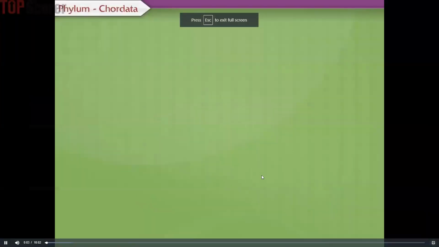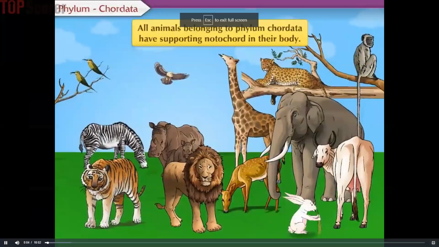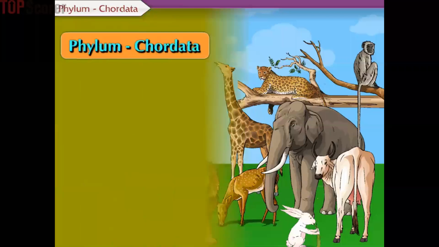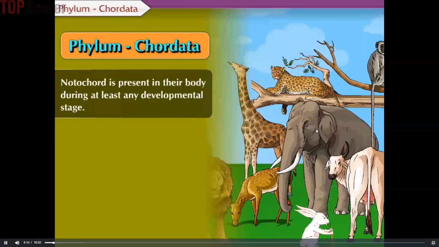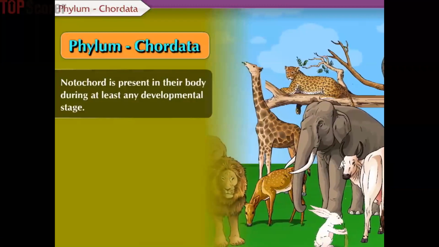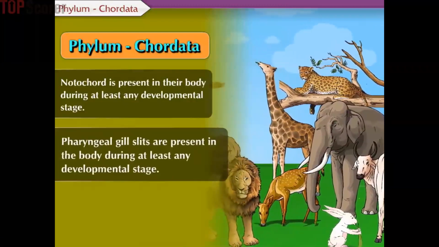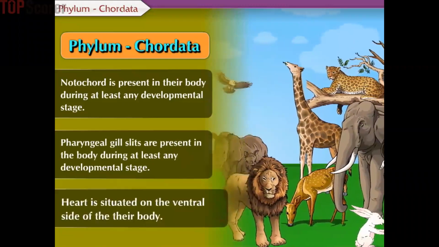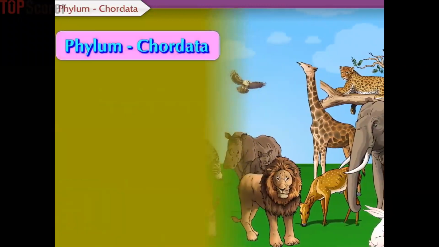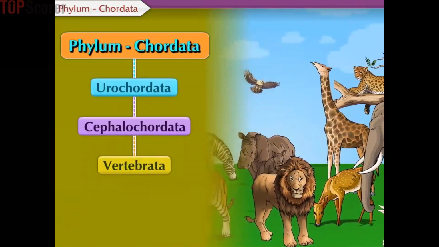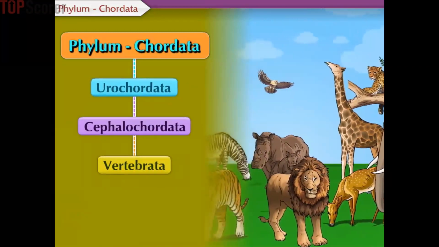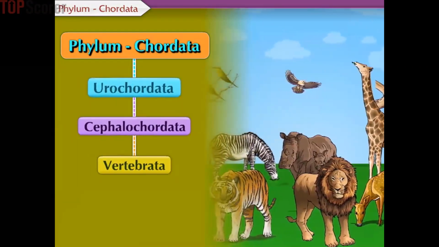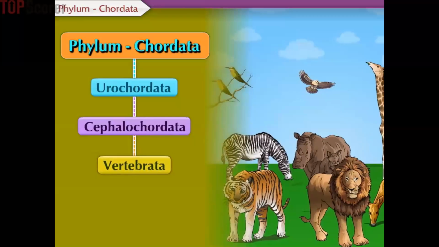Phylum Chordata. All animals belonging to phylum Chordata have a supporting notochord in their body. Some important characters of this phylum are: notochord is present in their body during at least some developmental stage. Pharyngeal gill slits are present in the body during at least some developmental stage. The heart is situated on the ventral side of their body. Phylum Chordata is divided into three subphyla: Urochordata, Cephalochordata, and Vertebrata. Let us discuss each of these subphyla one by one in brief.